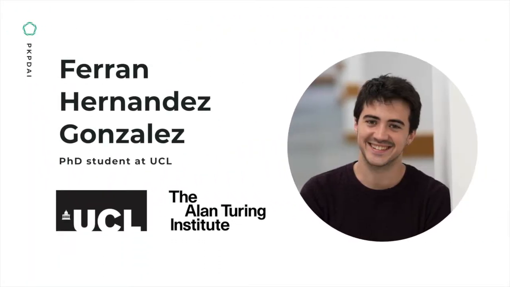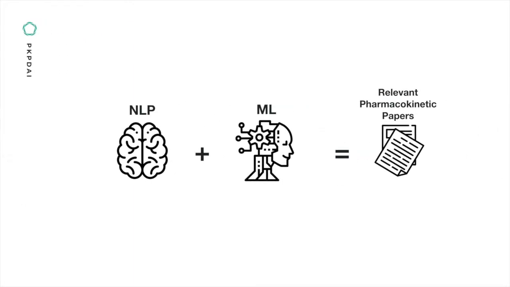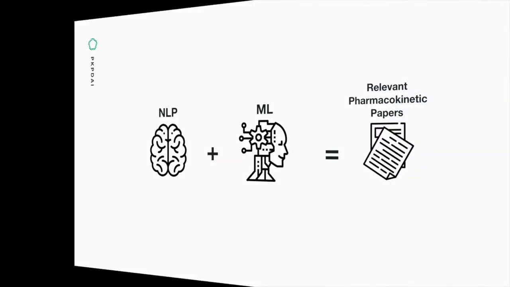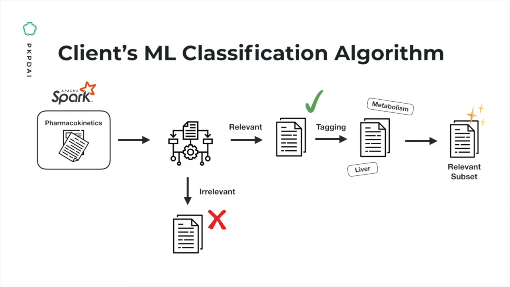Our client, Mr. Gonzalez, is a PhD student at UCL and the Alan Turing Institute. He's working on biomedical natural language processing, or NLP. His main research focus is the extraction of pharmacokinetic information using NLP and machine learning approaches. His current machine learning classification algorithm requires a Spark data frame which contains pharmacokinetic papers from PubMed in order to classify them as relevant or irrelevant, to acquire a bank of very specific and useful PK/PD papers.